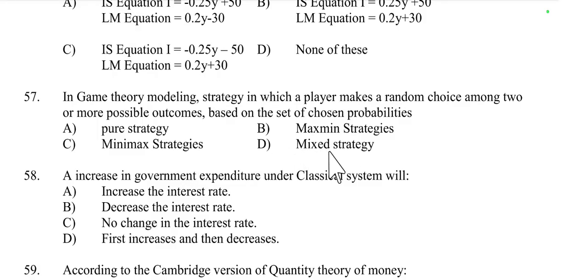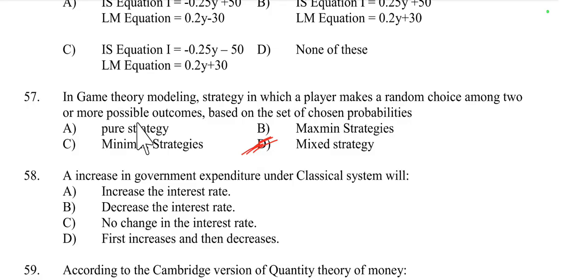It is called a mixed strategy, because in game theory a mixed strategy involves a player making random choices among two or more possible strategies according to a specific set of probabilities.